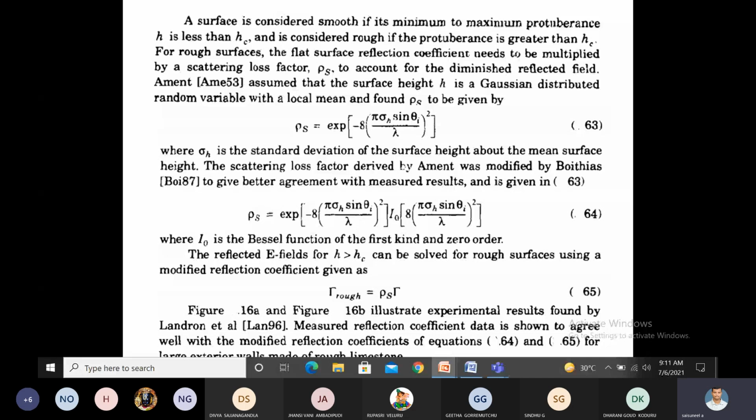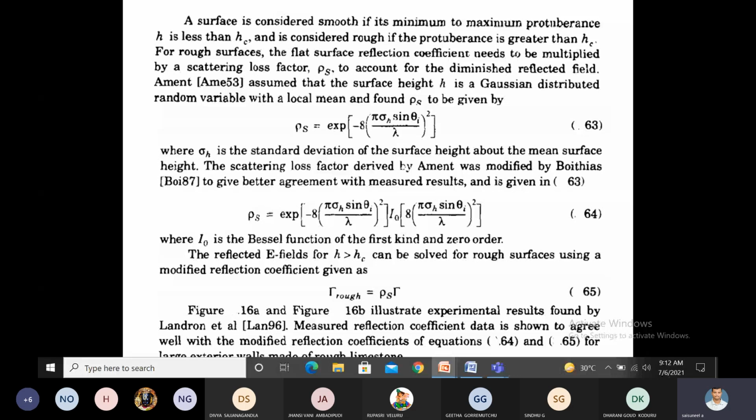This same scattering loss factor was derived by Ament and it was modified by Boithias to give better results. That is rho s equal to exponential of minus 8 into pi sigma h sine theta by lambda, whole square, multiplied by I naught of 8 pi sigma h sine theta by lambda, whole square. Here I naught is the modified Bessel function of the zero order.